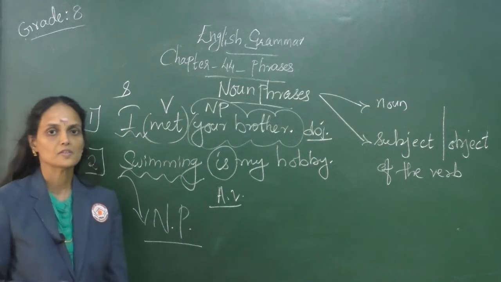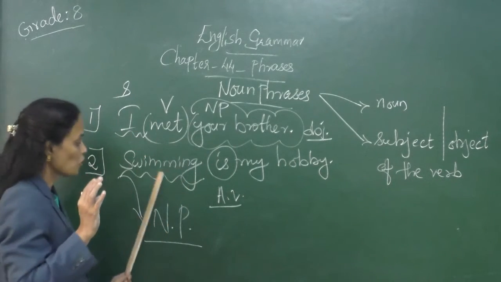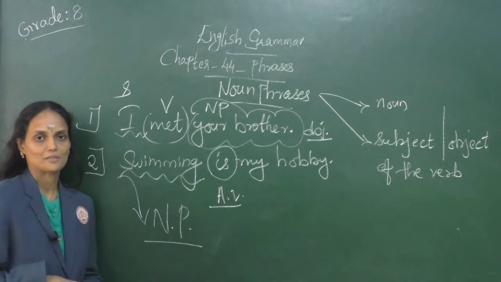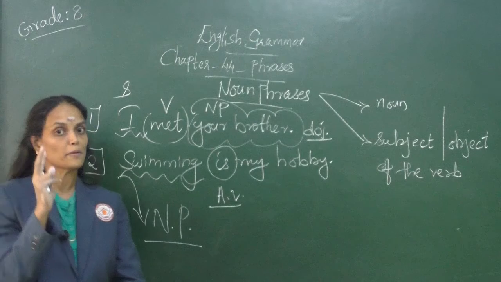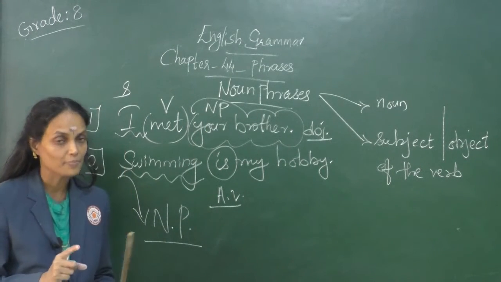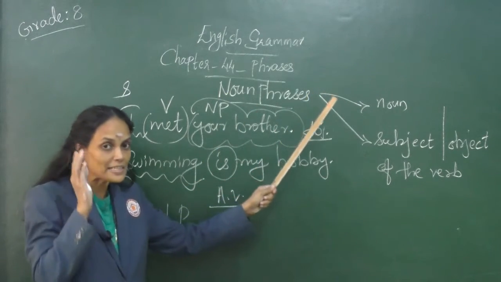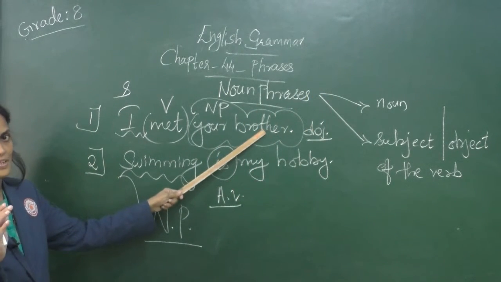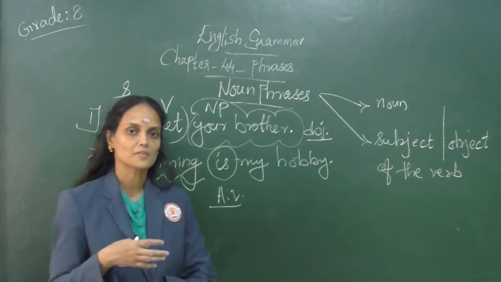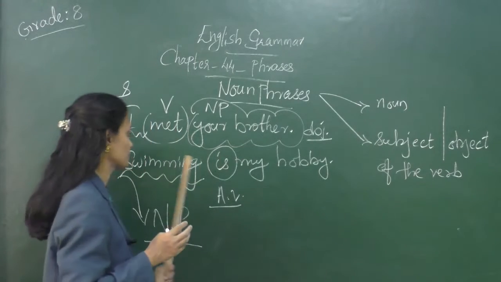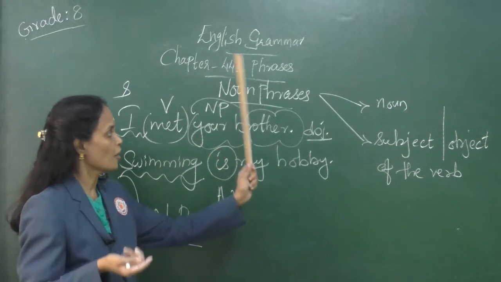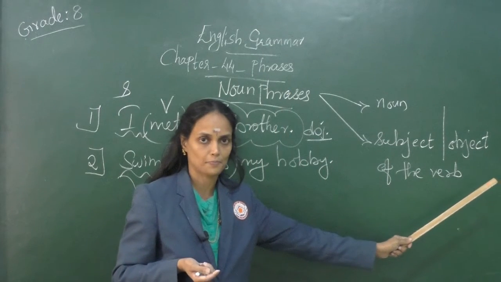Swimming is the noun phrase here, and the word swimming functions as a noun in this context. So please bear in mind two main points. These are the two features of noun phrases. First one, a noun phrase always contains a noun. Second point, in some sentences, noun phrases function as a subject, whereas in some other context, noun phrases function as an object.